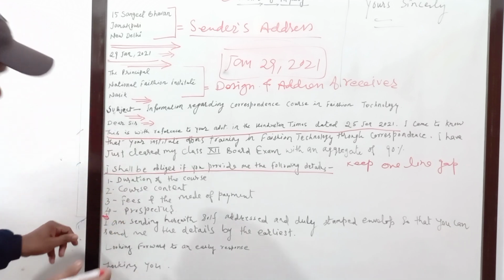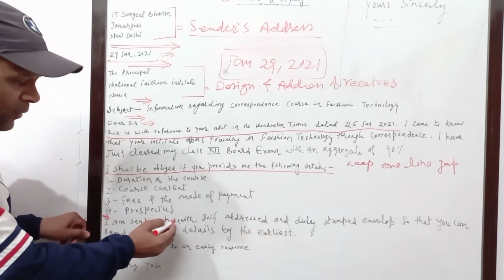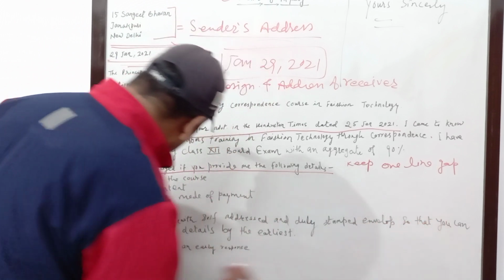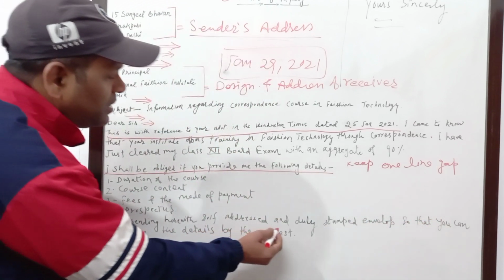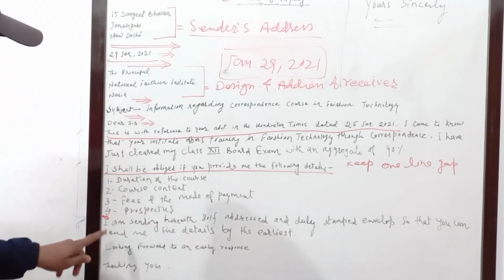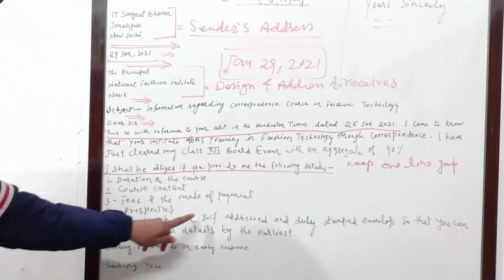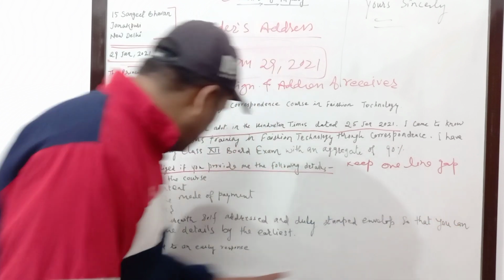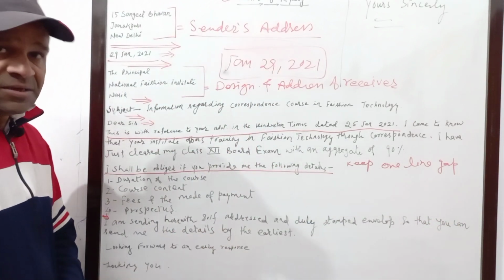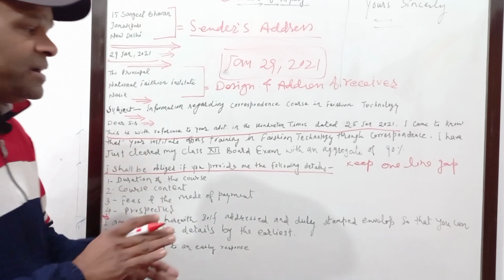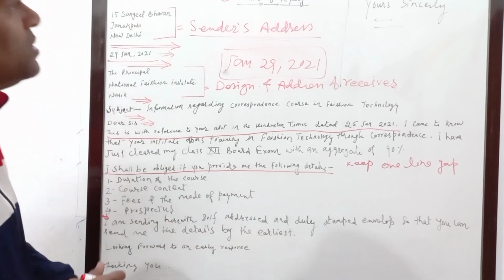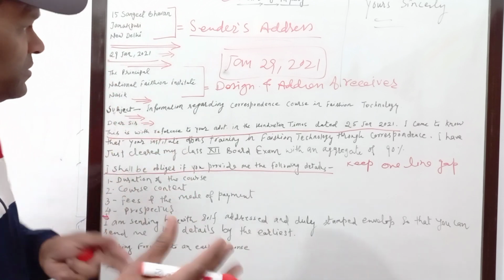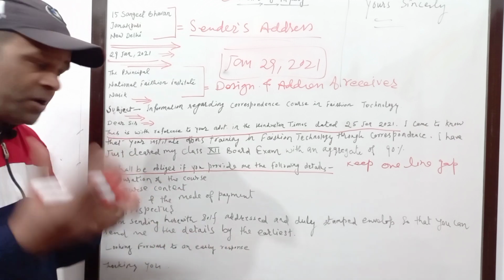Now this part you also remember: I am sending herewith self-addressed and duly stamped envelope so that you can send me the details by the earliest. Remember this line, my dear children. I am sending herewith self-addressed and duly stamped envelope so that you can send me the details by the earliest. Got it? So you have already submitted the envelope with a stamp and the address. So the institution, the principal, the authority, those who are actually conversing with you, they can send you the material, whatever you have demanded here.